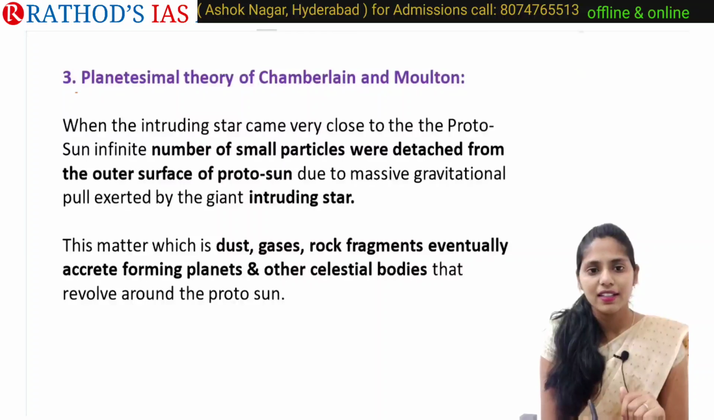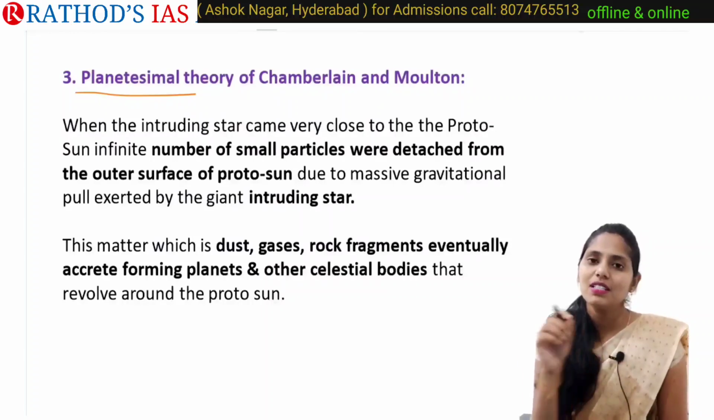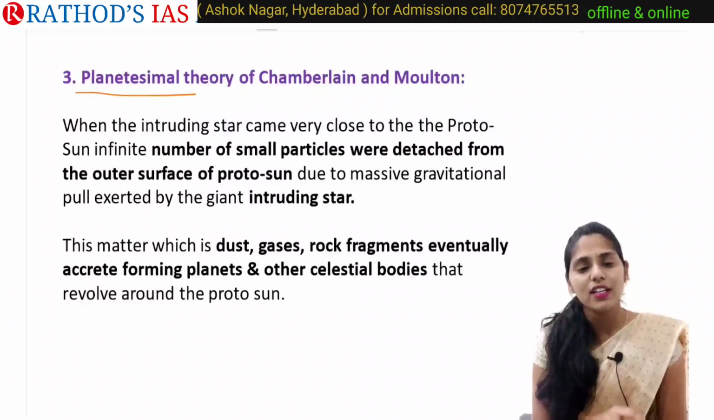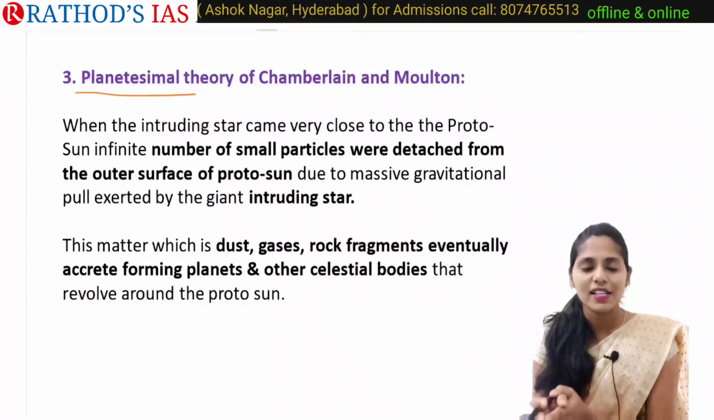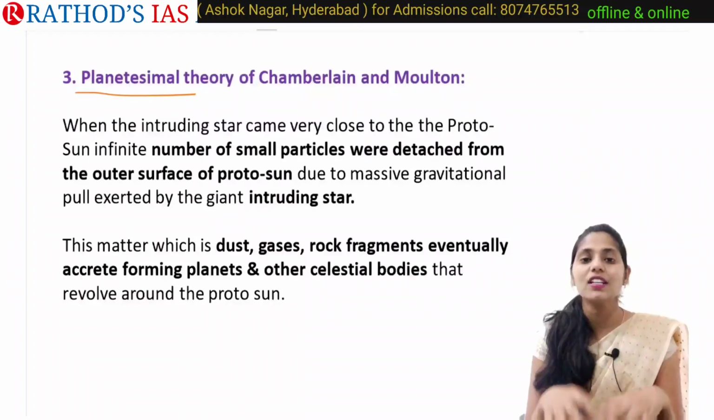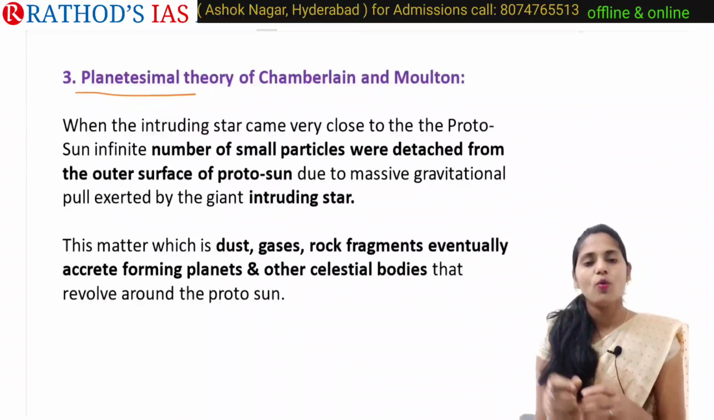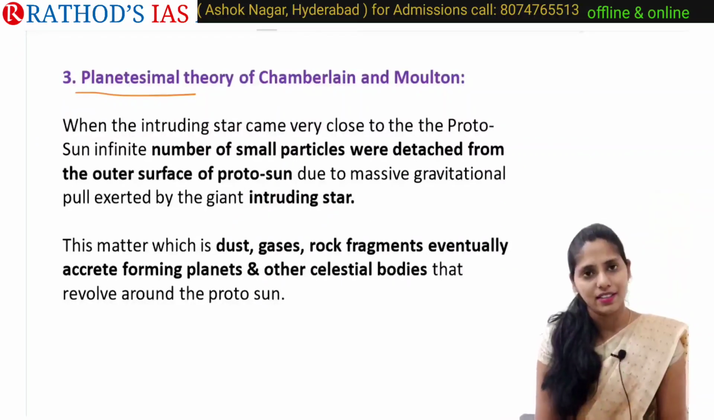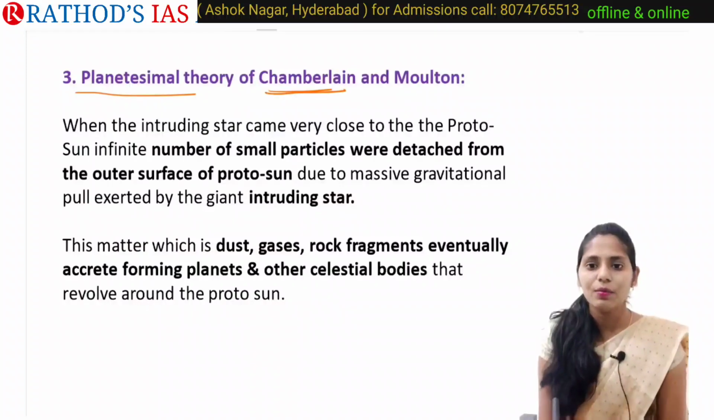Next theory, it is planetesimal theory. So you need to understand what is the meaning of planetesimals. Planetesimals means, in simple words, very small celestial bodies which are present when our universe formation is at an early stage. So during the formation of our universe at an early stage, the small celestial bodies which are present are called planetesimals. So this is the planetesimal theory of Chamberlain and Moulton.